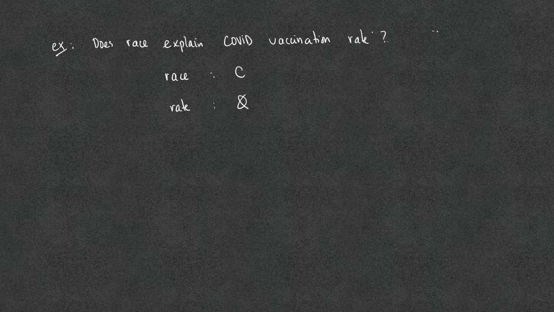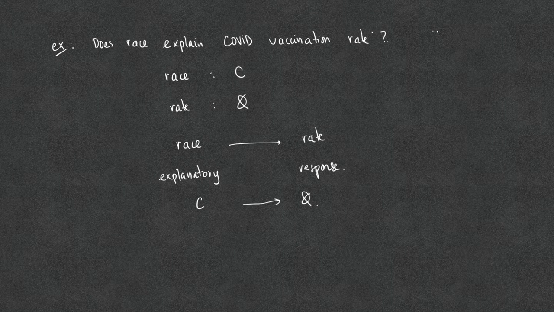Now, which variable do we use to make a prediction of which one? If we were to look at the race to see what percentage the vaccination rate is, then the race in this case would be the explanatory variable. It is used to explain. And the vaccination rate is going to be the response variable. And also, race is a categorical variable, and the vaccination rate is the quantitative variable.